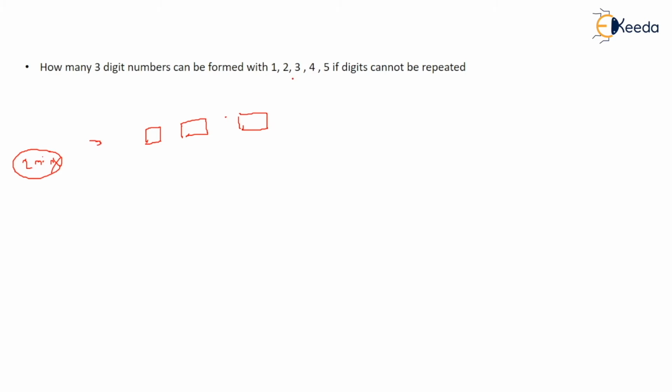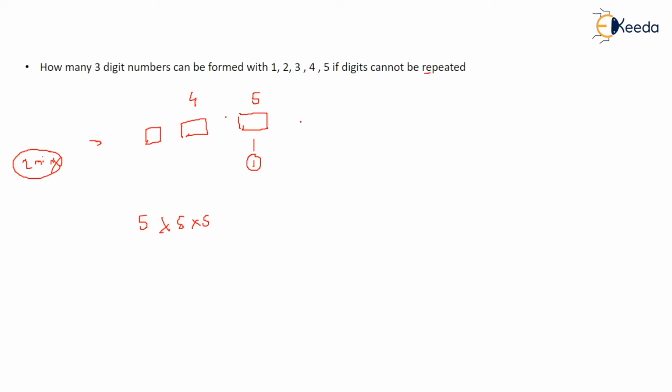Five numbers are given to you, and there is a condition that no number should be repeated. The first place I can fill by any of the five numbers. After fixing one number here, how many are remaining? Four. If they asked with repetition, the answer would be five into five into five.